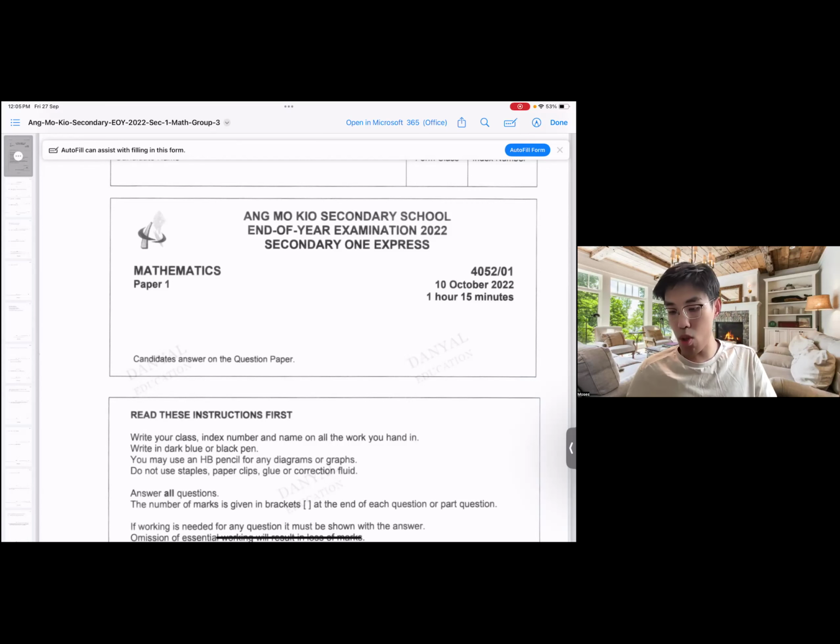Same thing, if you are able to get the papers in advance from me from the Google Drive, that will be the best. Otherwise, you can also just take out a notebook and follow along. Ultimately, the questions and topics are more or less the same, the syllabus is more or less the same. So just look through and follow along with me. If there are any questions about this paper or certain specific questions, leave a comment in the section down below, and feel free to reach out to me.